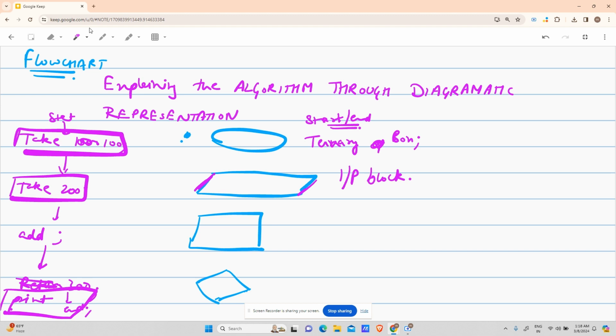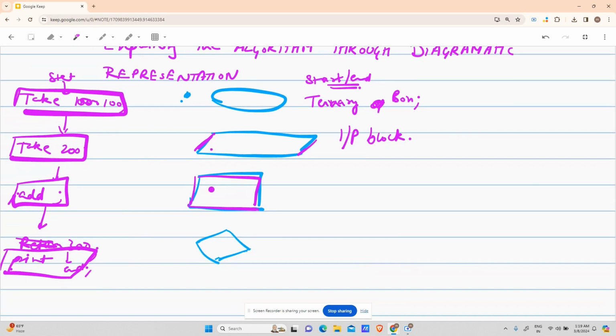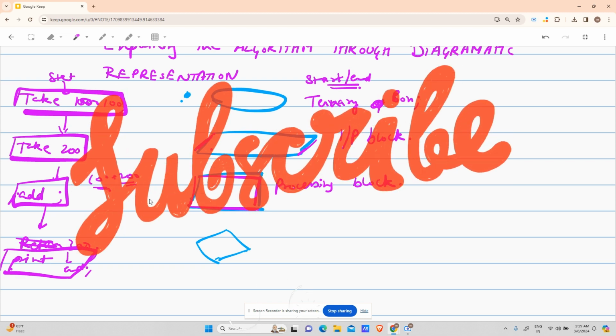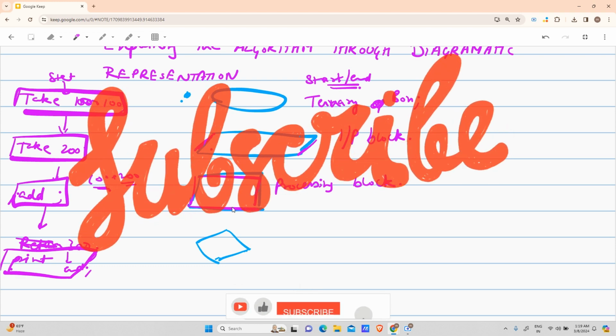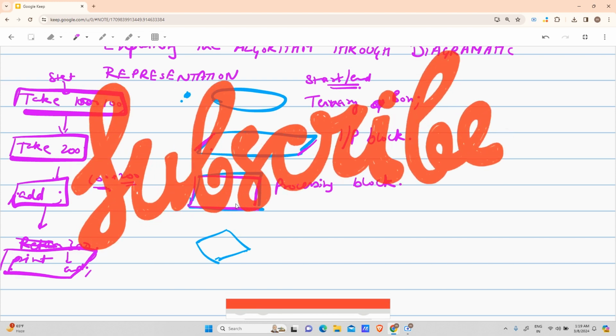Third part, that is a rectangle. What is it done for? It is a processing block. Processing block, what does that mean? Anything you have to do, like here you were doing 100 plus 200, right? That would be done in this block: addition, subtraction, multiplication, division, anything. Anything will be done in the processing block.